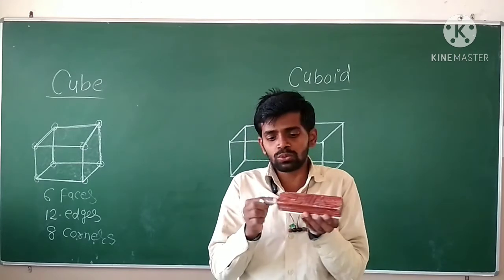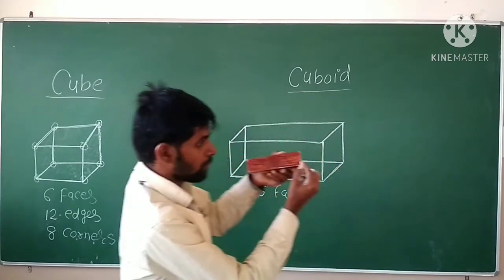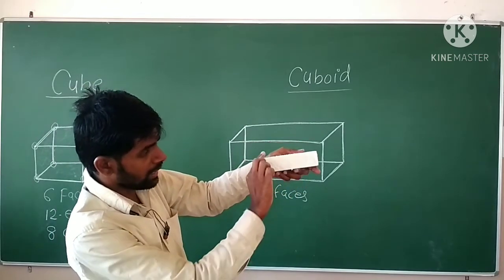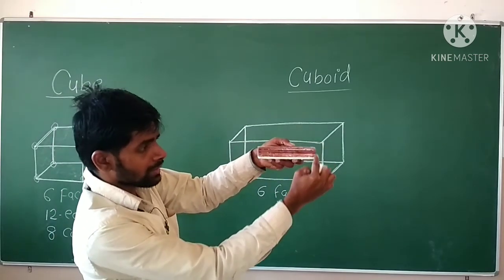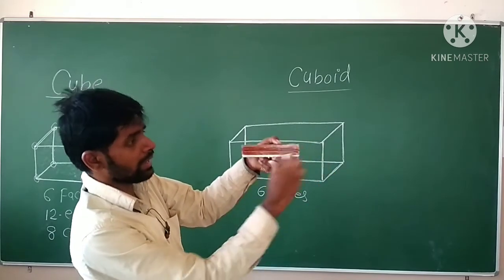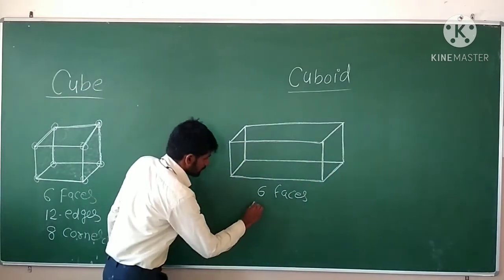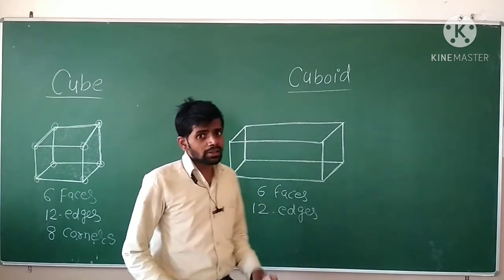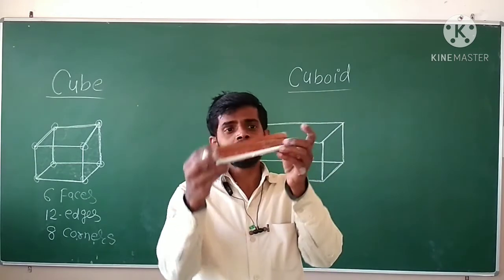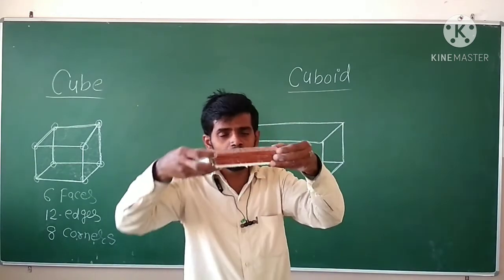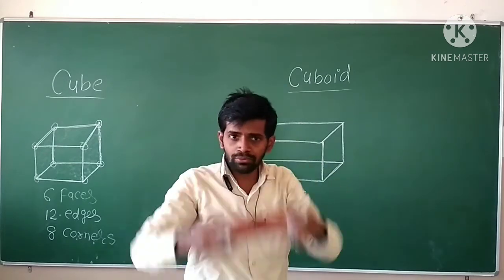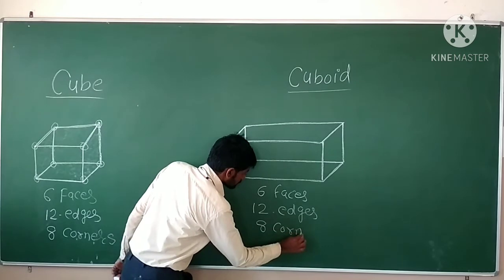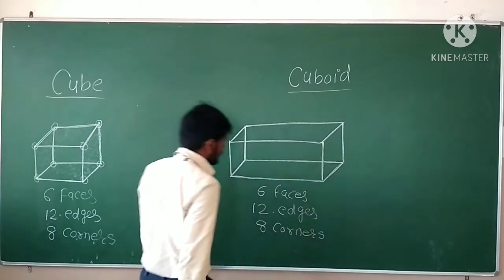Okay, so there are 12 edges, and similarly the corners 1, 2, 3, 4, upper side के 4 और नीचे side के 4. It is 8. There are 8 corners.